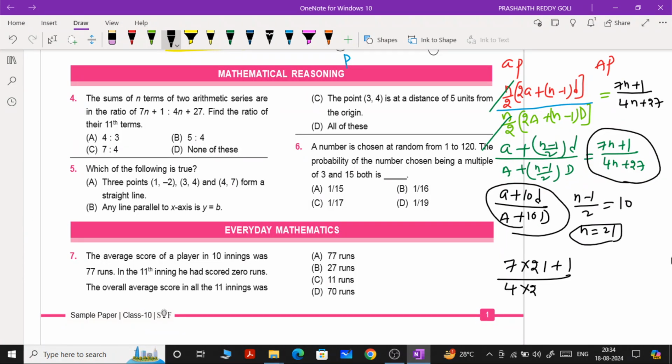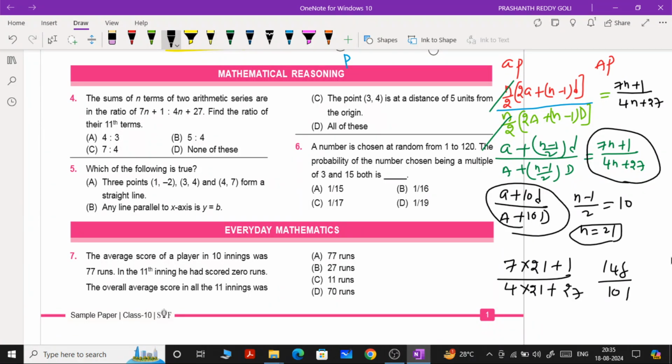4 into 21 plus 27. So 21 into 7 means 147, plus 1 is 148. And here 21 into 4 is 84. 84 plus 27 means you are getting 111.